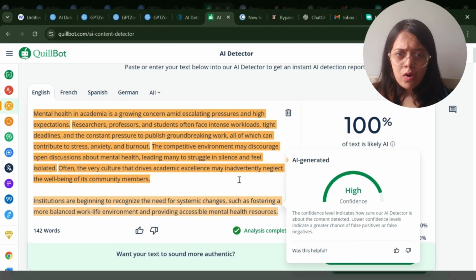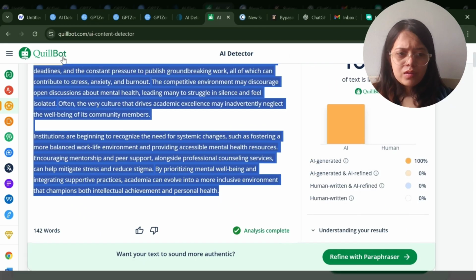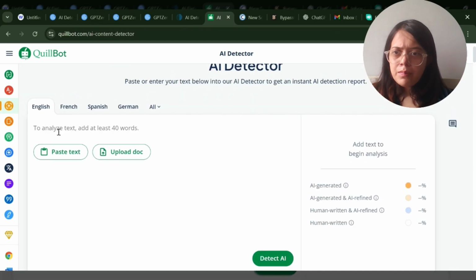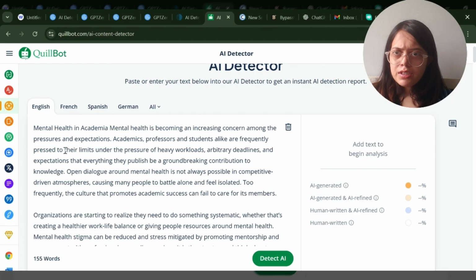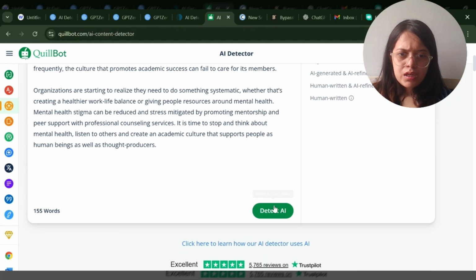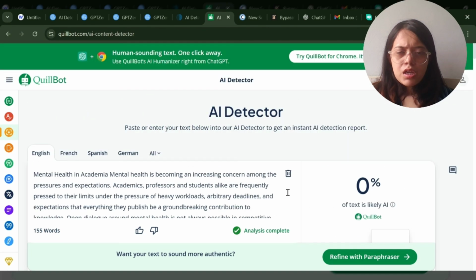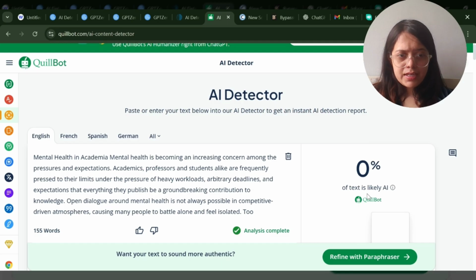Now I'll use Quillbot. Okay, so last time it was 100% AI detected. Now I'll paste the same text which I generated using BypassGPT. Now I'll detect it for AI. Now you can see that 0% of text is likely AI, so definitely it's working.